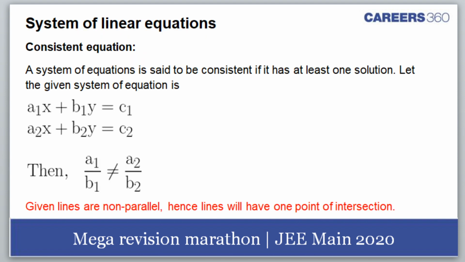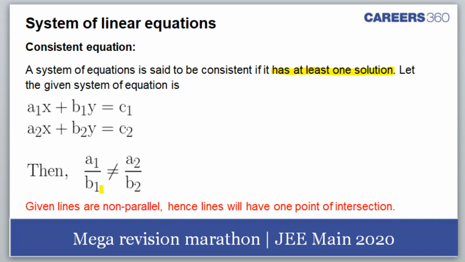Then we have system of linear equations. We quickly go through consistent equations. What are consistent equations? Consistent equations are those which have at least one solution. This is important. That means even if we have infinite solutions, they are consistent equations. Okay, has at least one solution.